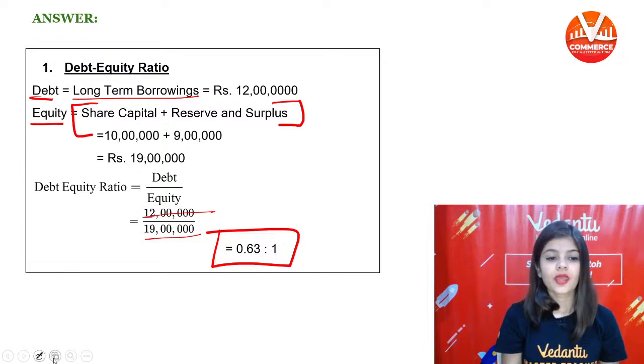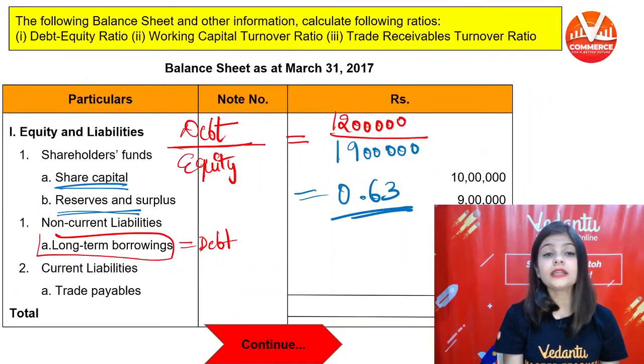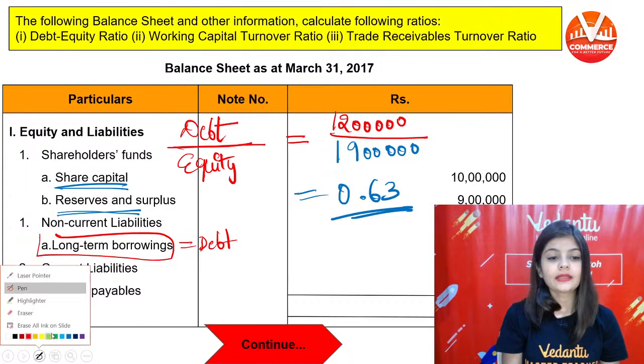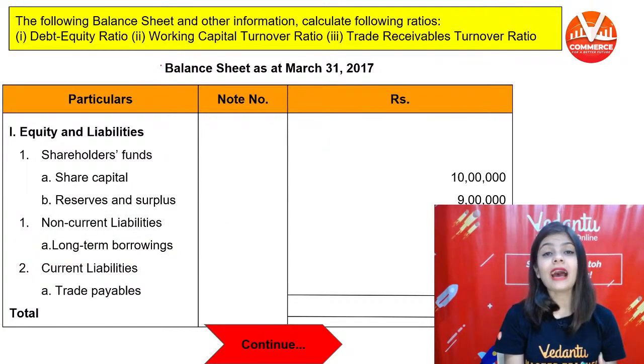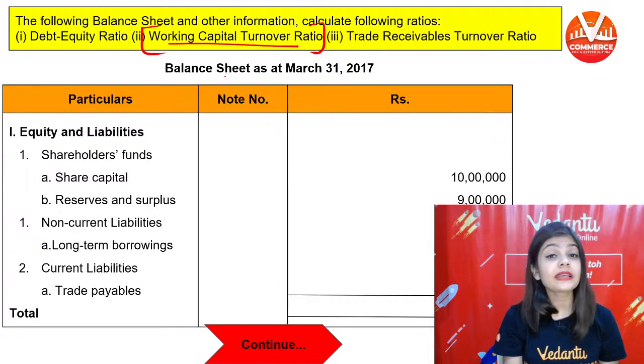Then next we have to calculate working capital turnover ratio. How do we calculate the working capital turnover ratio?